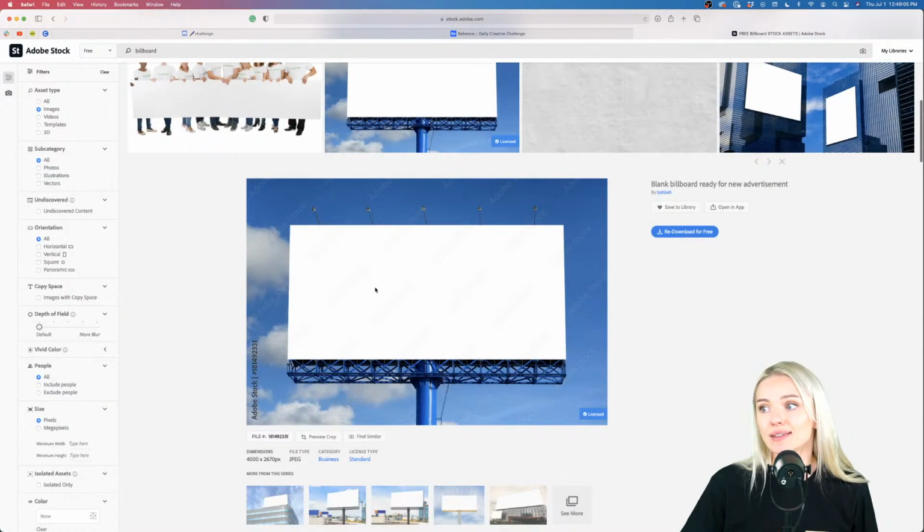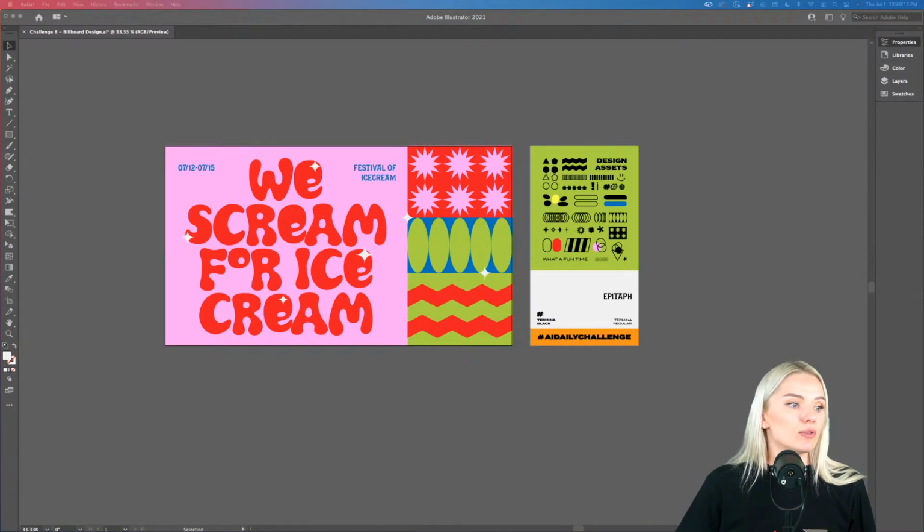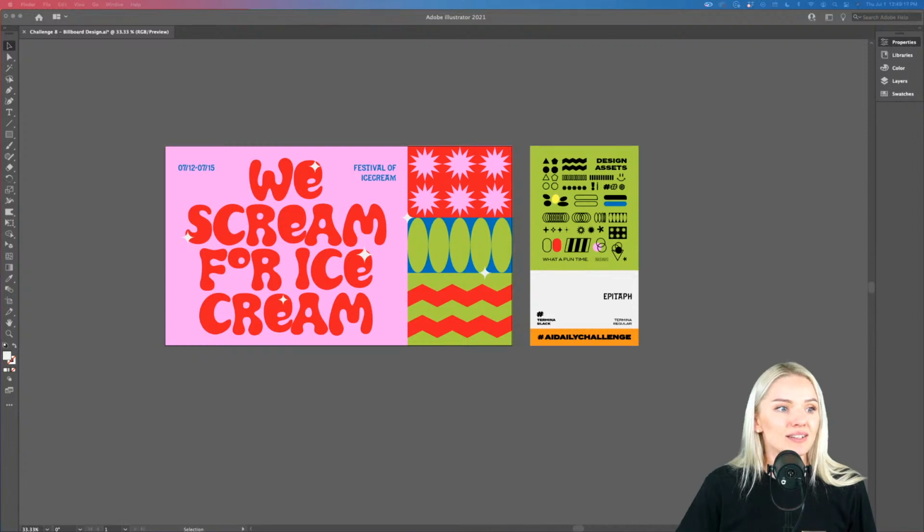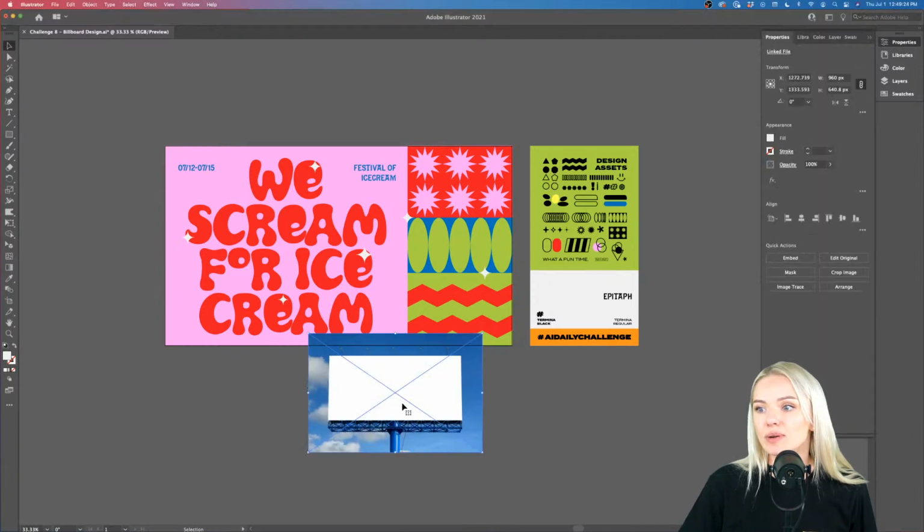So I'm going to select this image and I can download it for free. You can click download here, and then you can access that image, and I'm going to quickly drop it into Illustrator so that I can place my design on top of it. All right, and here it is. I can just drag and drop it into my design.